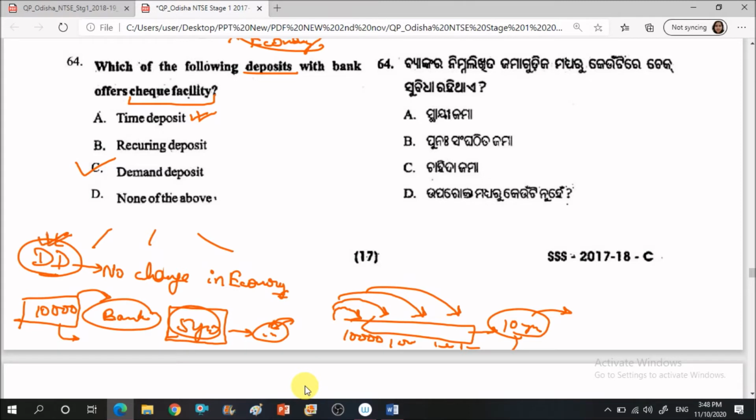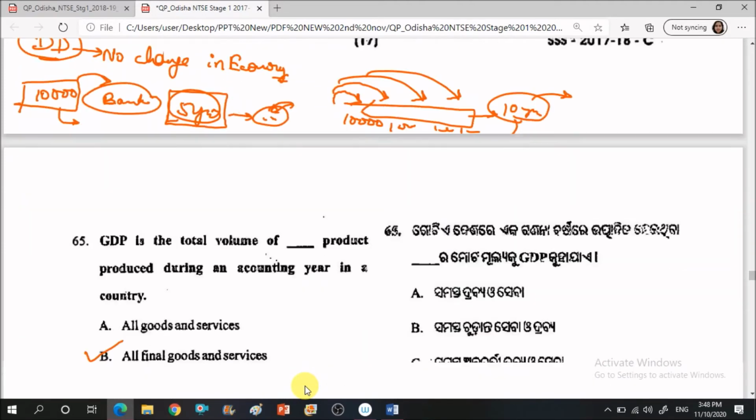So basically, the check facility is given in which of these accounts? It is given in the demand deposit, not the other three. These are economy-based questions, very easy and very conceptual. They are concept based, so if you know the concept, you can answer it, right?